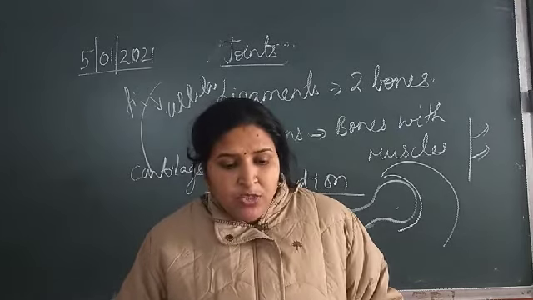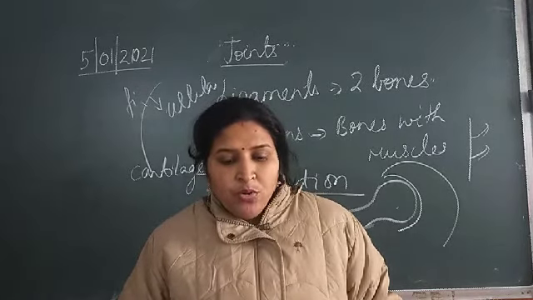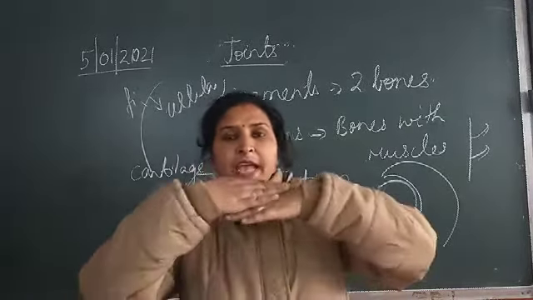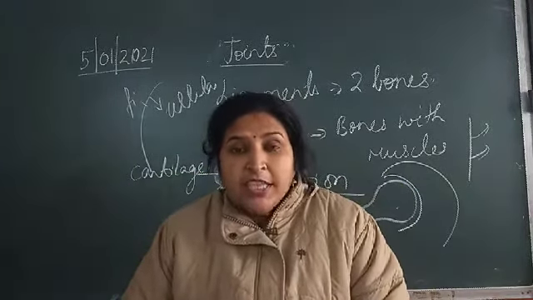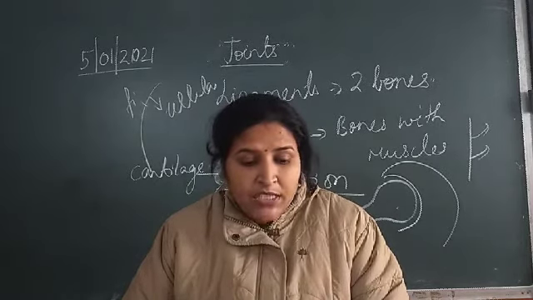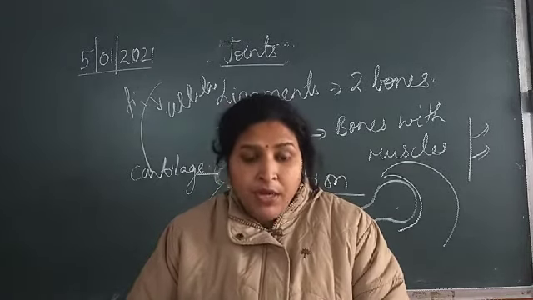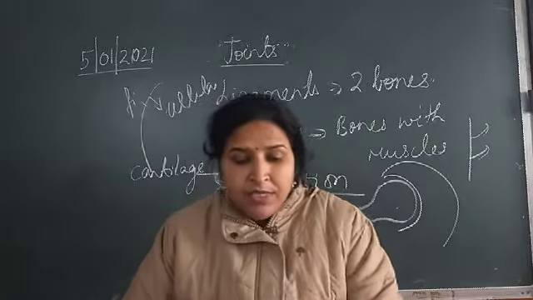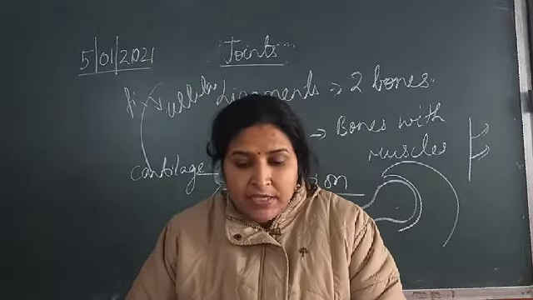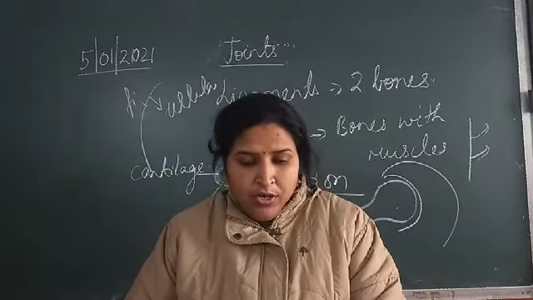Next comes gliding joint. In gliding joint, the two bones can slide over each other like this. These joints allow sideways as well as forward and backward movement. The joints between the wrist bones, that is between the carpals, and between the bones of the ankles are gliding joints.